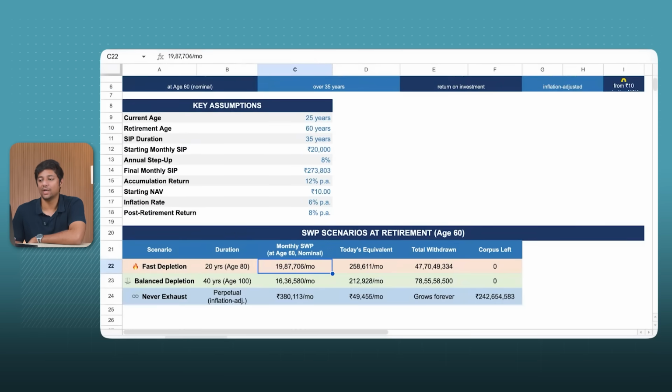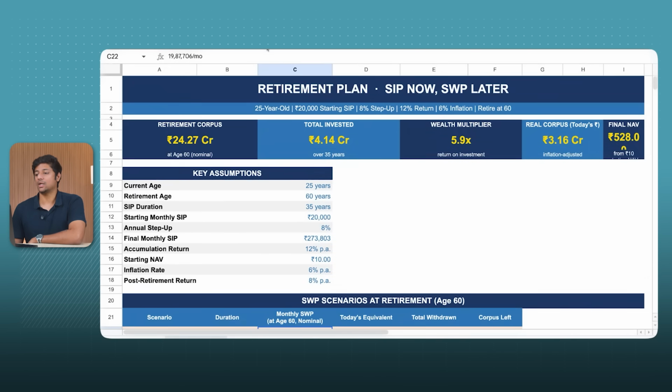The minute you stop, the minute you remove this money, you are losing compounding and you are playing a losing game. So I would never stop my SIPs. I would keep doing my SIPs constantly. Easier said than done. I agree to this point that it is easier said than done, but I would not do that.